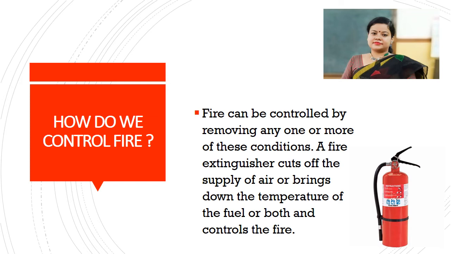So, we have learned what conditions are necessary for combustion to take place. Now we also have to know how we control fire. Fire can be controlled by removing any one or more of these conditions. If we cut off the supply of oxygen, the fire will extinguish. If there is no fuel or combustible substance at all, there is no cause for fire to take place. And if the substance cannot reach its ignition temperature, then also the fire can be extinguished. So fire can be controlled by removing one or more of these conditions.